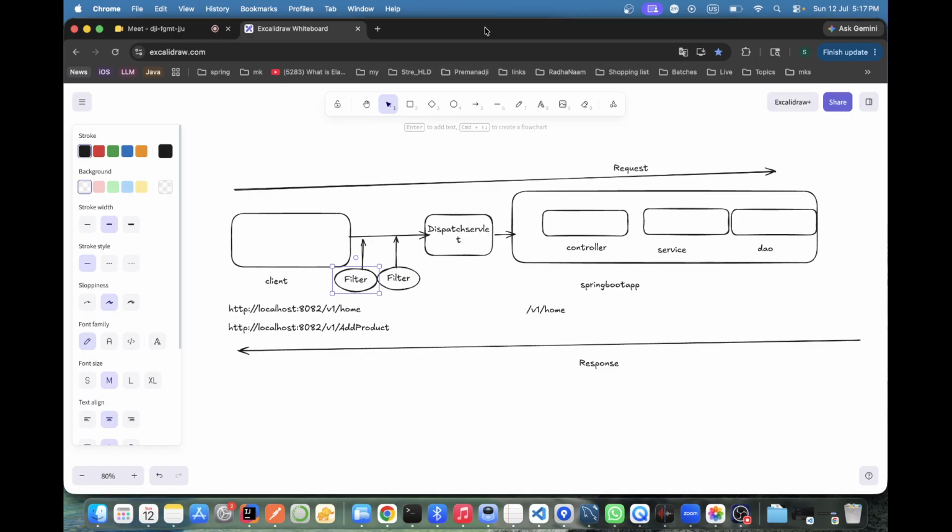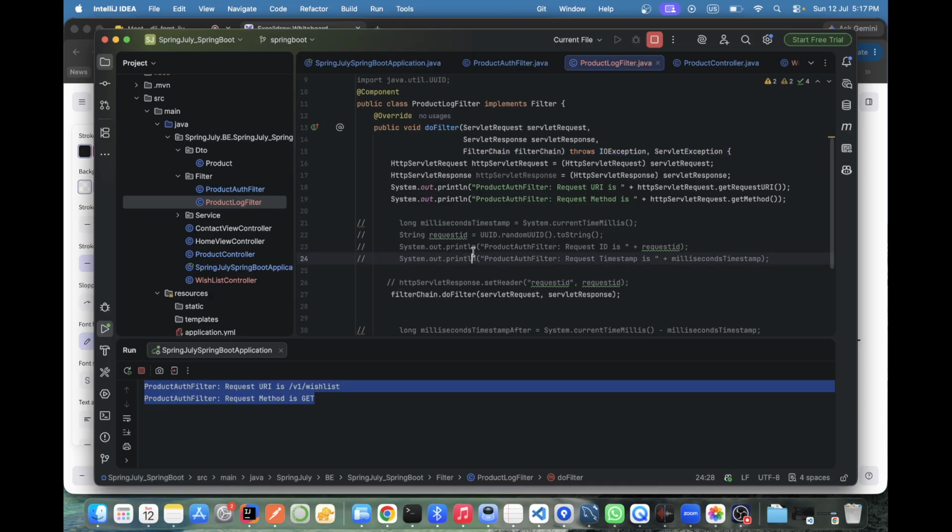Okay? Behavior wise, filter is different. But the same thing, just for your understanding, I'm just saying. See, behavior wise, both are having different roles. Filter has a different role, advisor has a different role, different purpose to serve. But the same thing they are saying in your entire application.